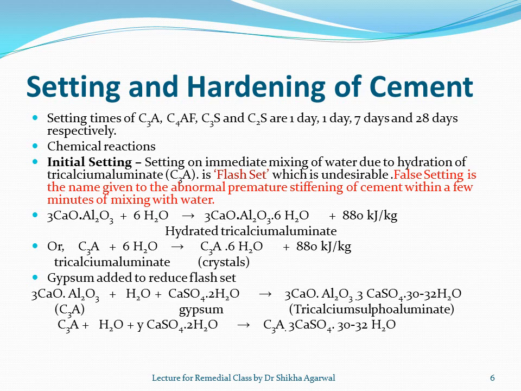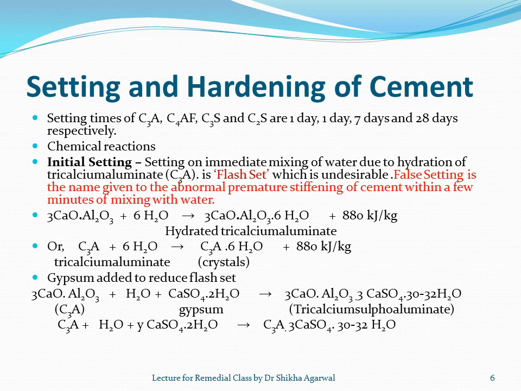So this immediate setting of cement is called flash set, and this premature stiffening is also called false setting of cement. So what are the reactions involved? Tricalcium aluminate reacts with 6 water molecules to give hydrated tricalcium aluminate. This is a hydration reaction because water is adding. The products are crystalline in nature and it is an exothermic reaction. You can see 880 kilojoules per kg of heat is liberated.